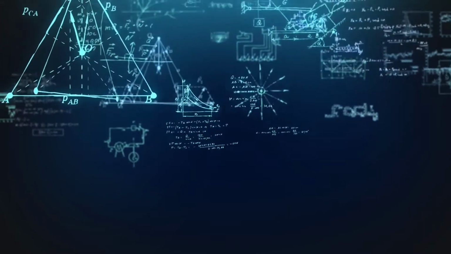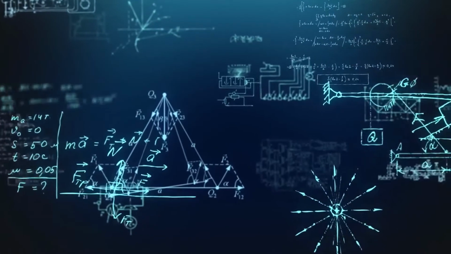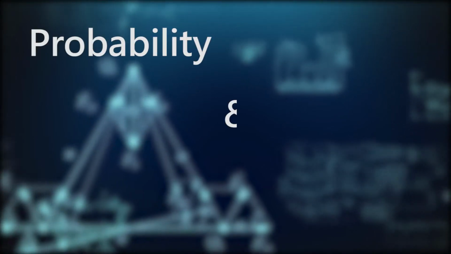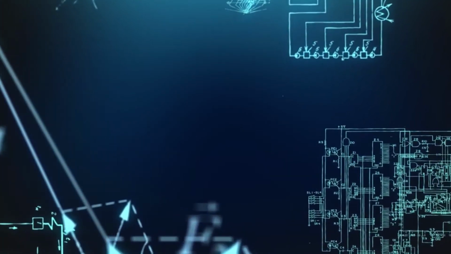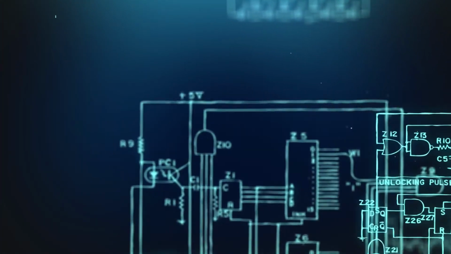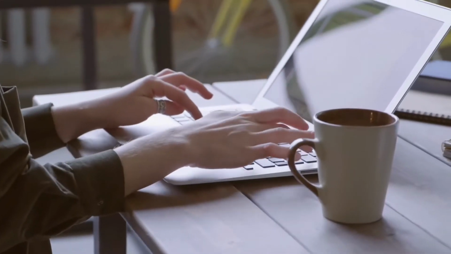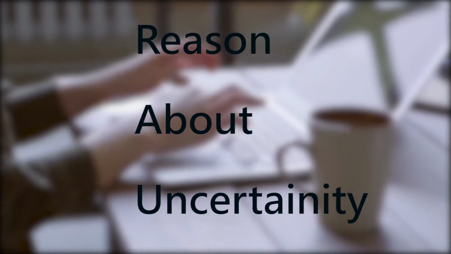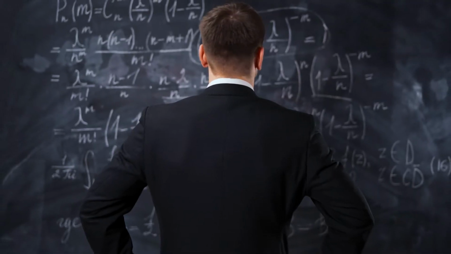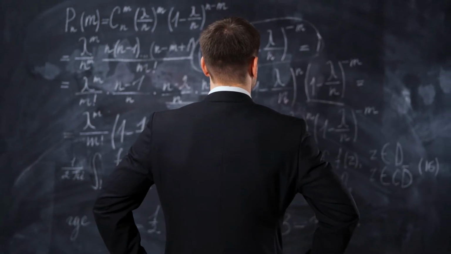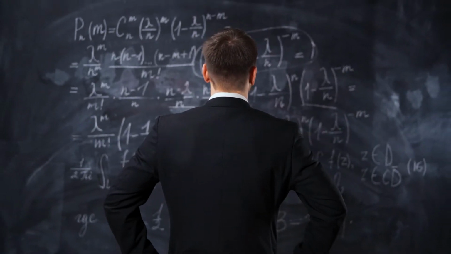But data science is simply impossible without a sound understanding of probability and statistics. A data scientist specializes in gleaning data from complex and noisy data sets. Sifting through complex and noisy data means you need to reason about uncertainty. Now, this is where probability and statistics provide you with the mathematical foundation needed for such reasoning.